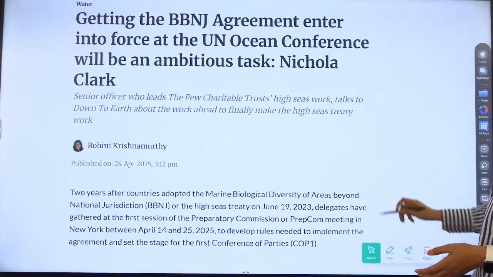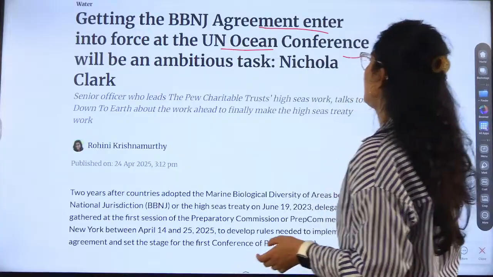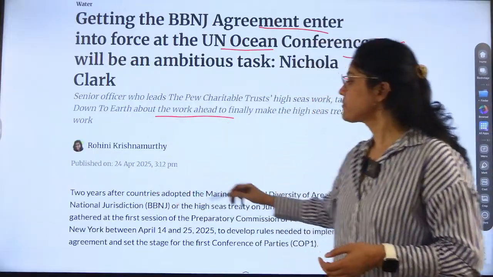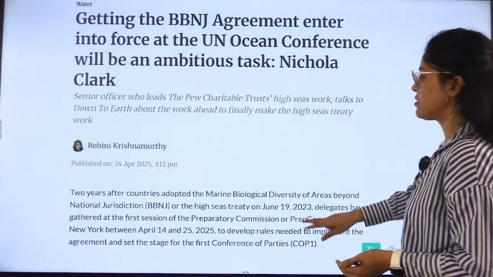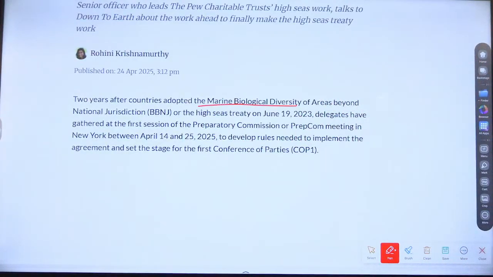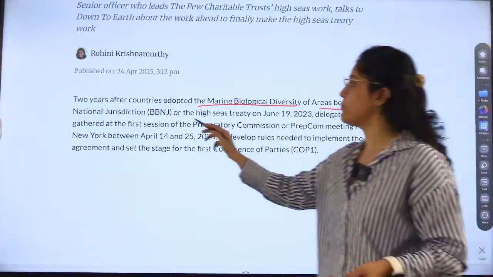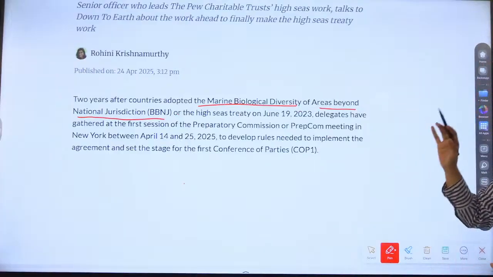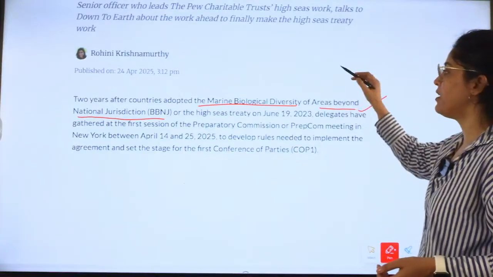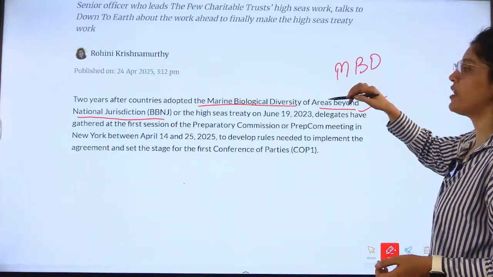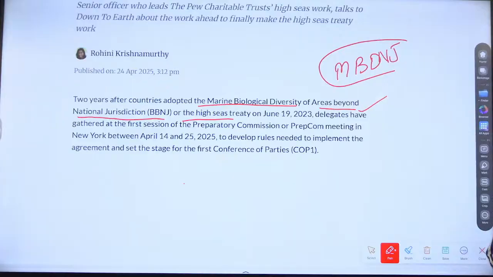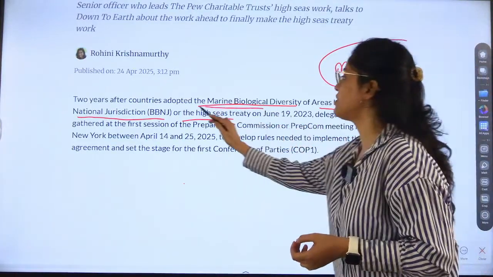Next, getting the BBNJ agreement entered into force at the United Nations Ocean Conference will be an ambitious task, Nicola Clark is saying. So what is happening? This is in the news. Marine biological diversity of areas beyond national jurisdiction, BBNJ. These meetings or groups are very important at the international level. It is termed BBNJ, or the High Seas Treaty.